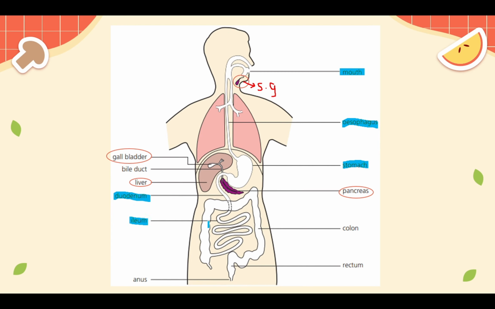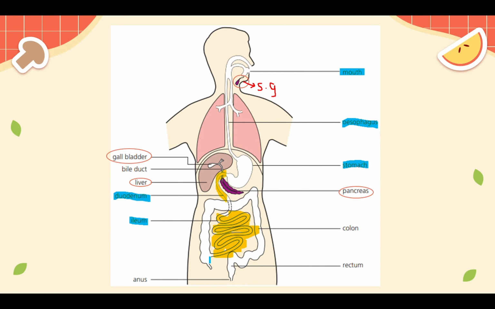The ileum is this one. Let me use another color, orange. So this very long, thin thing right here is known as the ileum. But the very first part that welcomes the food from your stomach is the duodenum. Now, completing our way through our body while eating, we will reach the large intestine. As we said, the large intestine is broken into two parts.